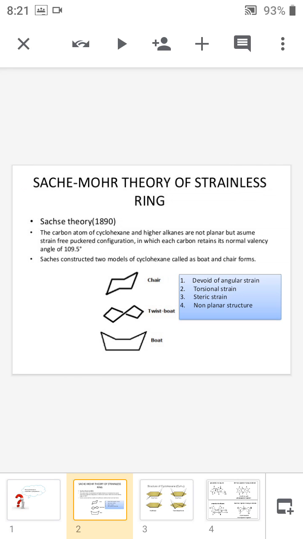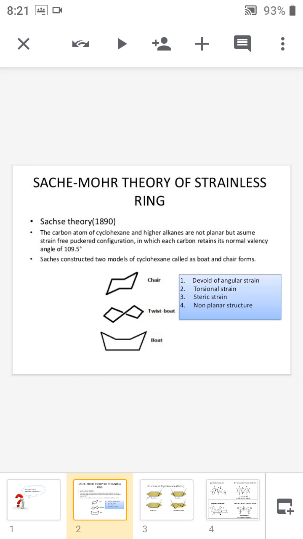So Sachse and Mohr proposed that cyclohexane is a strainless ring, and they proposed their theory in 1890.